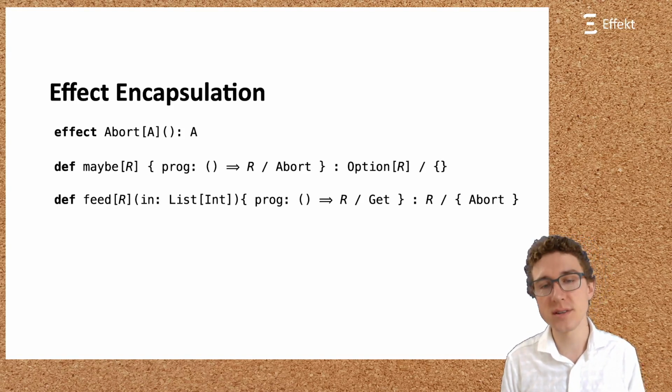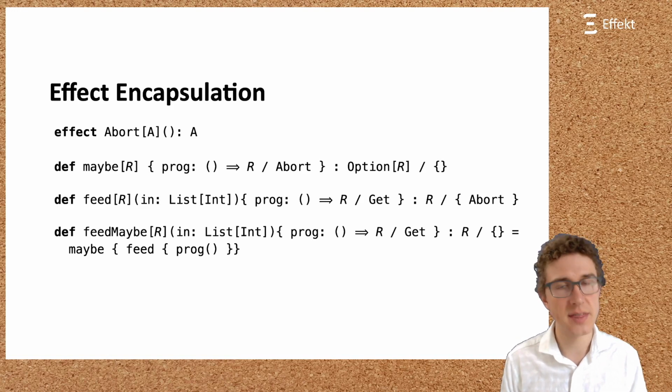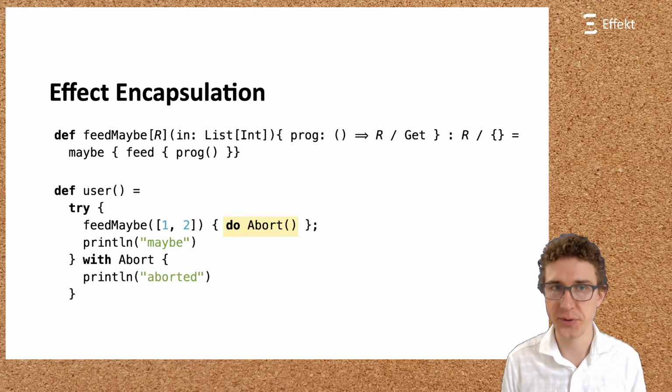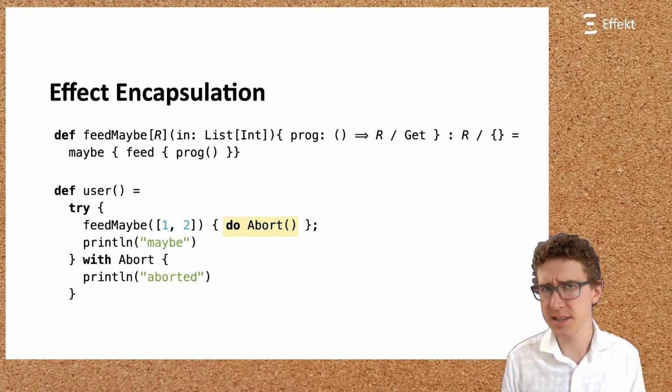We can now compose the two handlers to obtain a new handler called feed maybe that uses the maybe handler to handle the abort effect used by feed. Now, let us assume the following user code. In the function user, we call feed maybe with the block that performs the abort effect. What is the expected result of running this example? There are multiple possible outcomes.